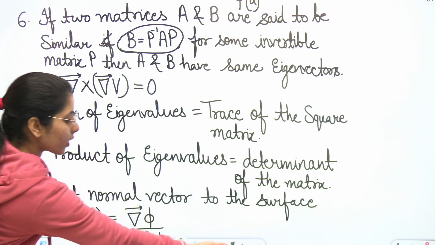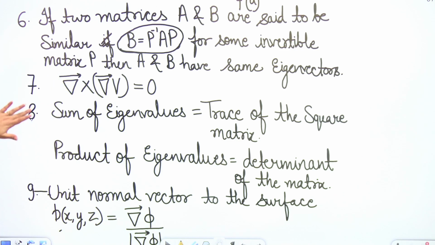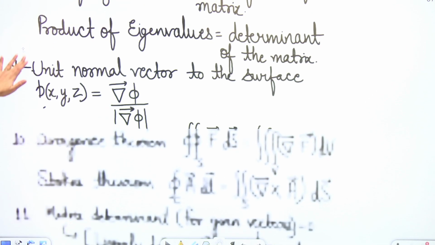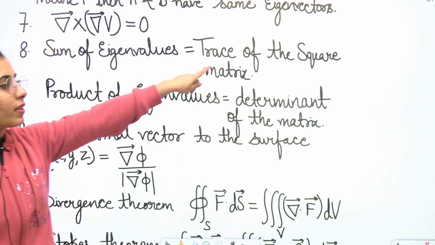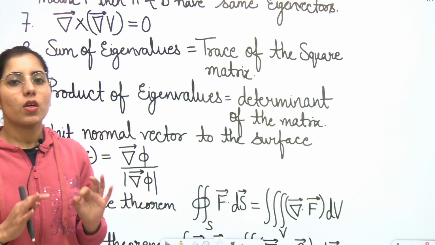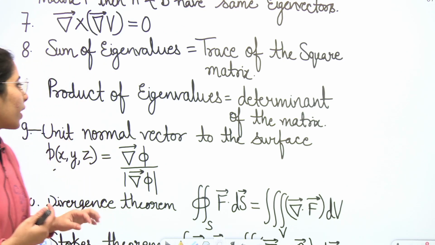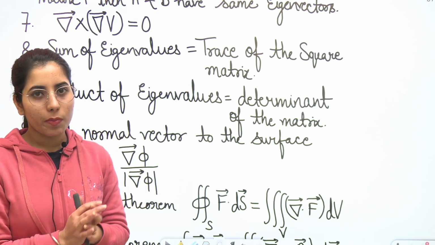Next one, the 8th point. If we consider a square matrix and its eigenvalues, then the sum of eigenvalues will be equal to what? The trace of the matrix. Next one, the product of eigenvalues will be equal to what? The determinant of the matrix.